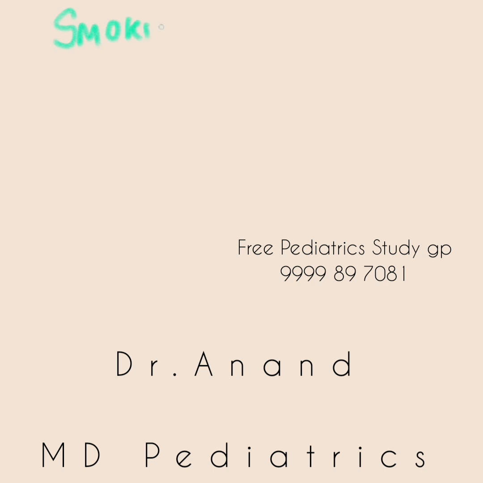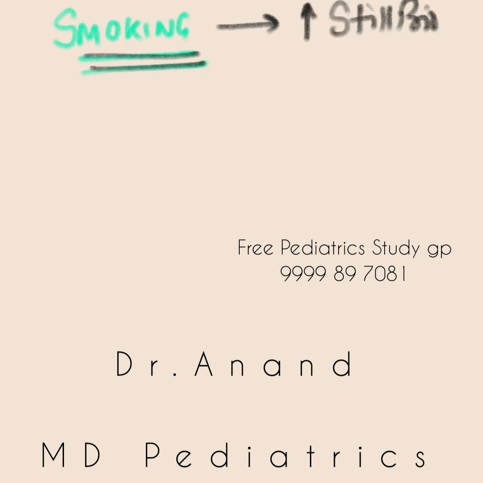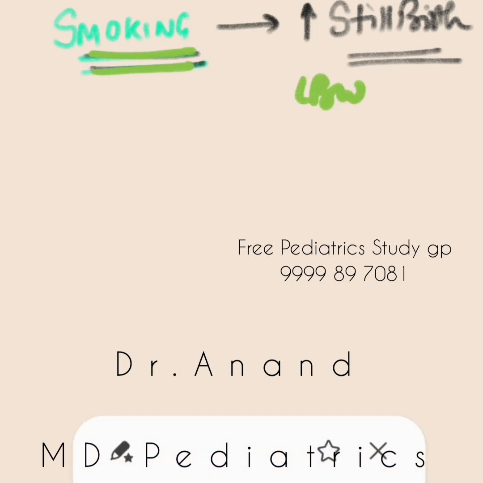Next, smoking. If the mother is smoking during pregnancy, what all problems can the baby have? If the mother has a history of smoking, it can lead to a lot of problems in the babies. There are increased chances of stillbirth or low birth weight babies, or even mental or physical retardation in the child. That's why we never appreciate the mother smoking. So the baby can have stillbirth, low birth weight, mental retardation, physical retardation, learning disorders. So many things are there. Mental retardation is now known as intellectual disability.